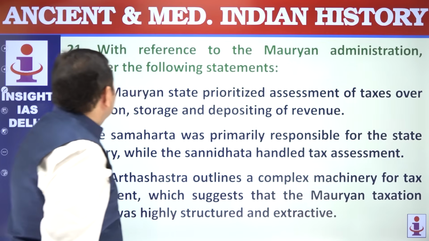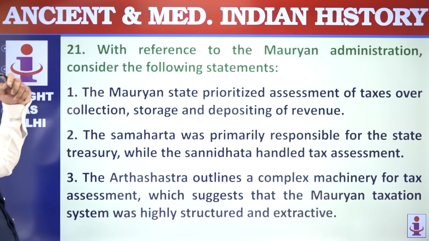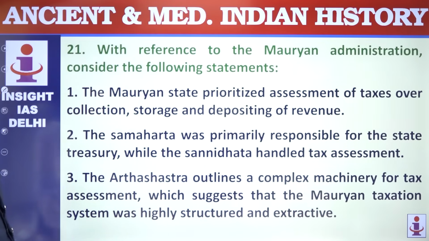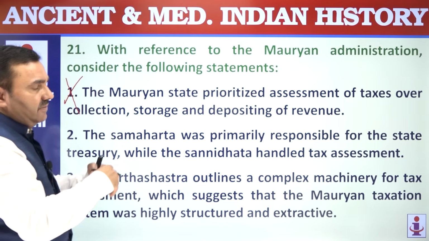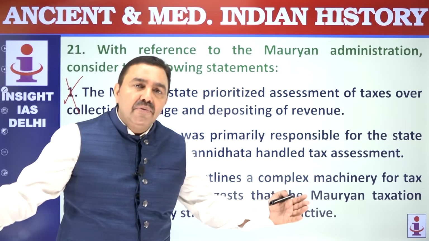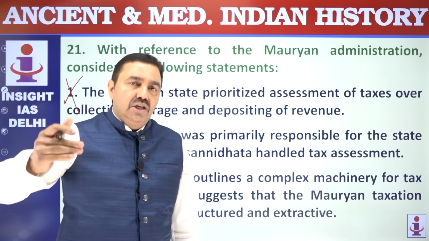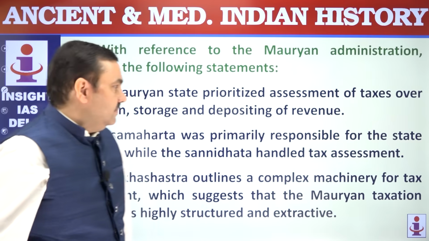Question 21. With reference to modern administration, consider the following statements. The modern state prioritizes assessment of taxes over collection. No. Assessment as well as collection. What is the point of assessment if it's not collected? Without collection, the treasury won't be full. The treasury has to be full. Treasury is the key to the strength of a state.